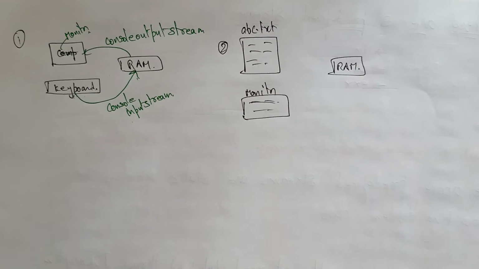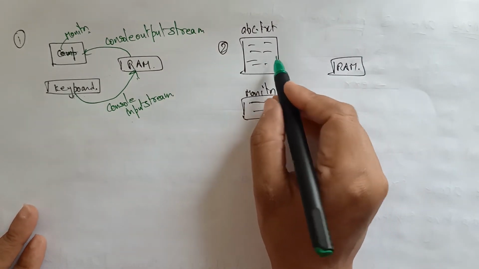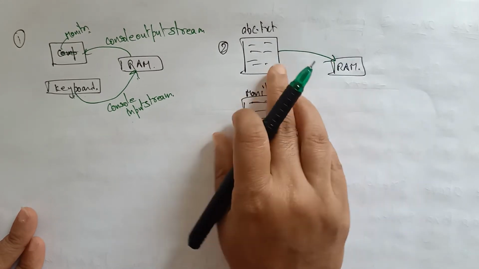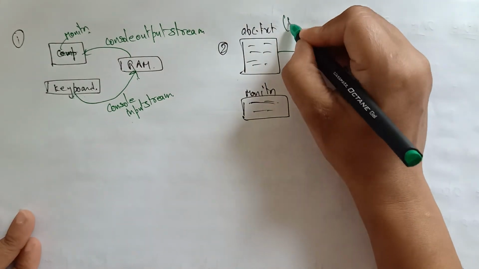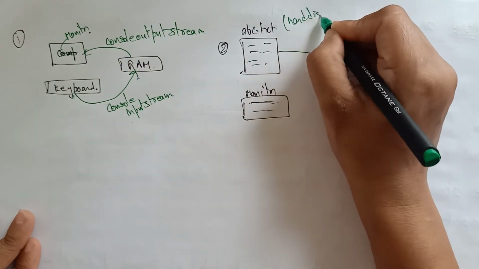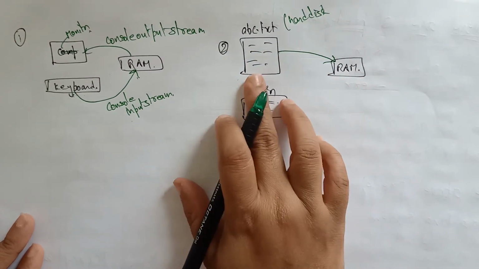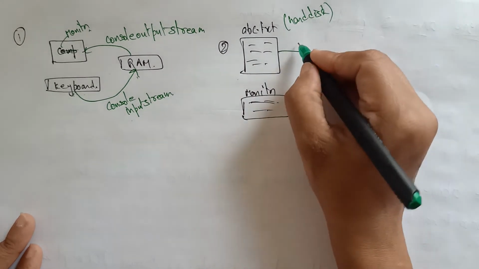Okay, so now the file stores data. I am storing the data in hard disk. We all know that abc.txt is stored in hard disk. Now from hard disk I am taking the data. So hard disk to RAM, this is file input stream.